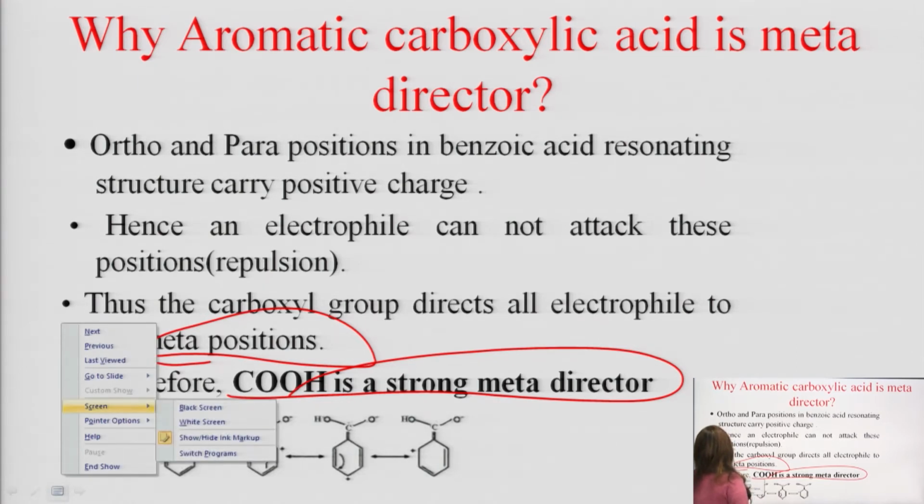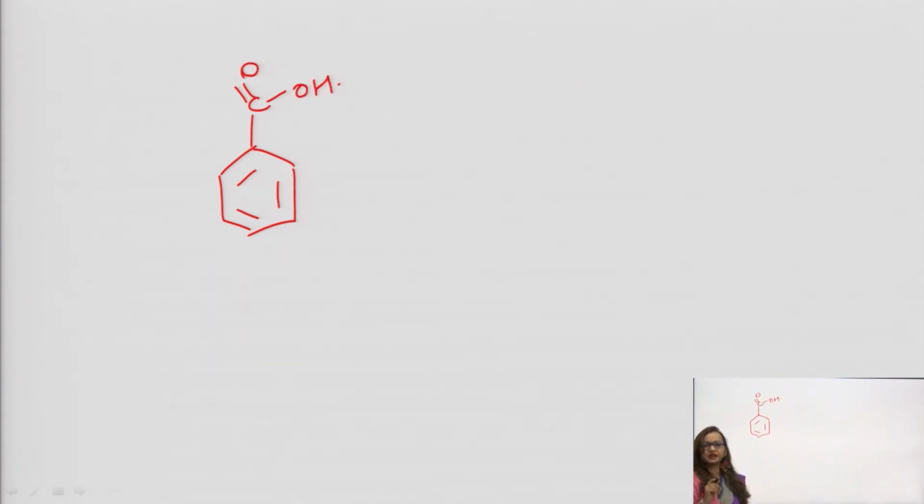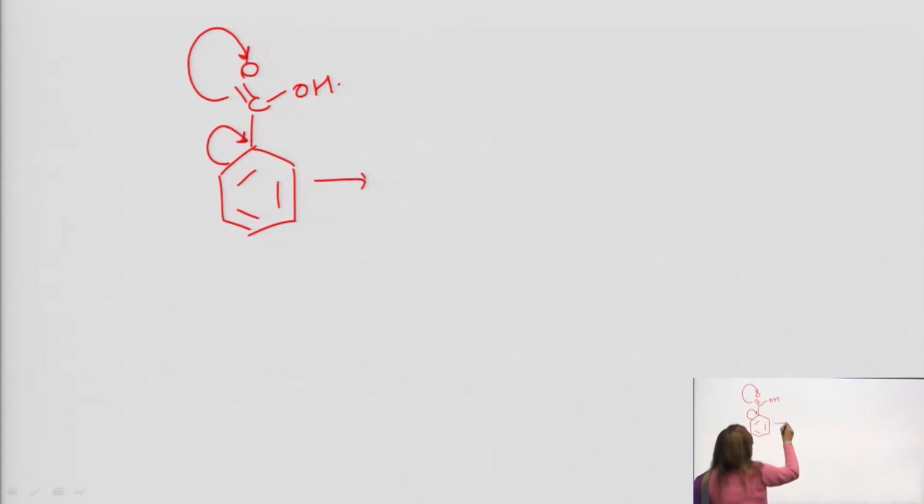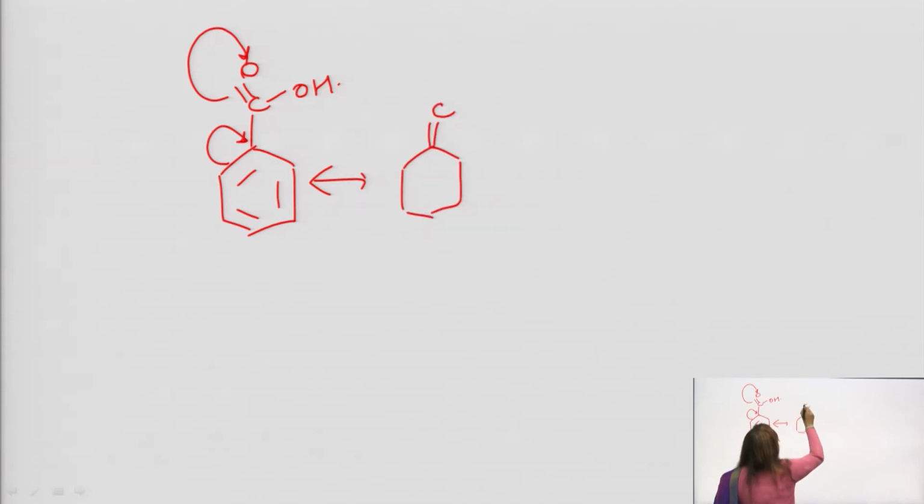Wait, I will tell you how it is so. See, this is the structure of benzoic acid. What happens? This moves here and this moves here. So, resonance occurs and what becomes?